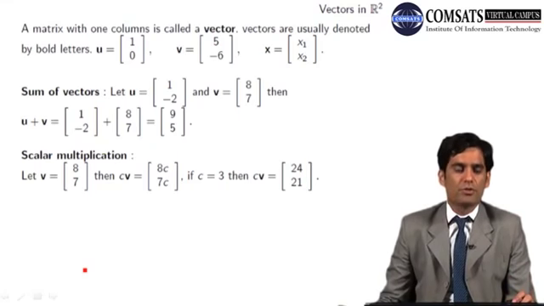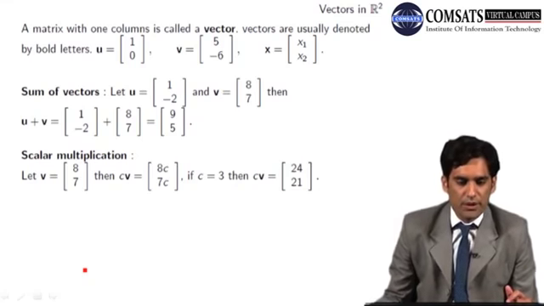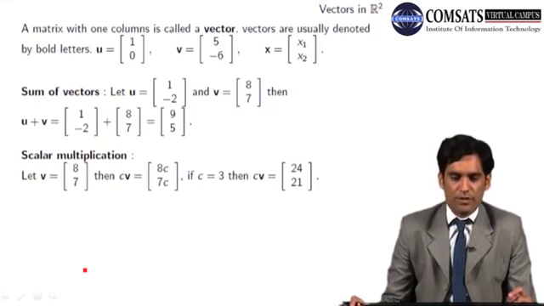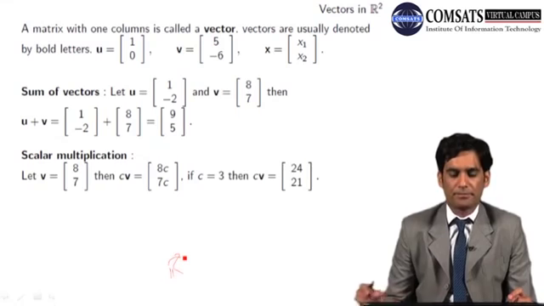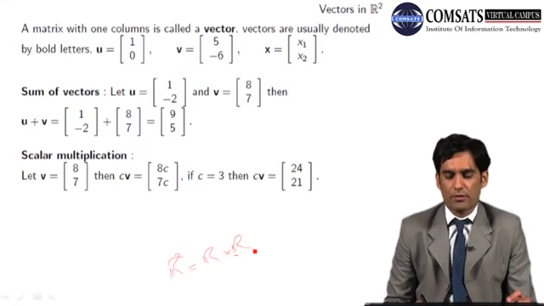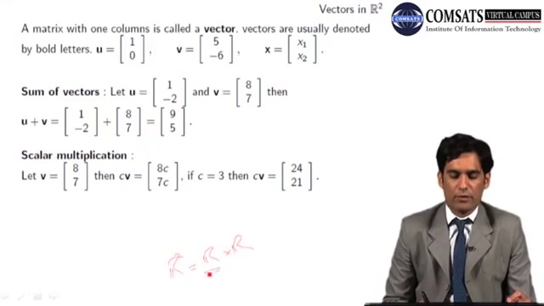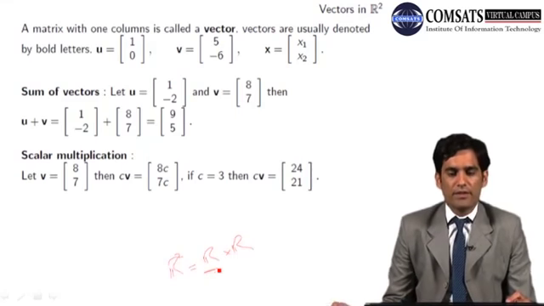Now vectors are usually denoted by bold letters in linear algebra. For example, in the slide you have u equals 1, 0. These are vectors from the two-dimensional plane. And we write in linear algebra that we have vectors in R2, which is in fact the Cartesian product of real numbers, the set of real numbers. So these are a few vectors from R2.